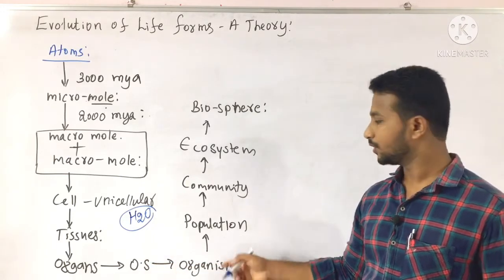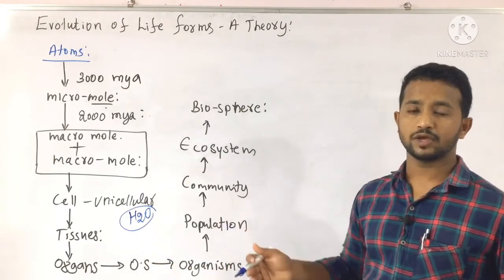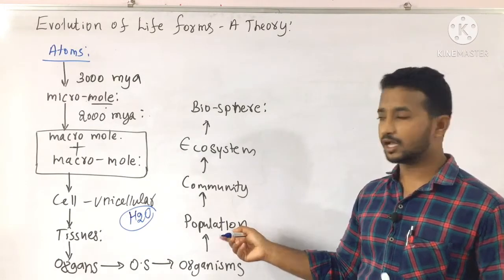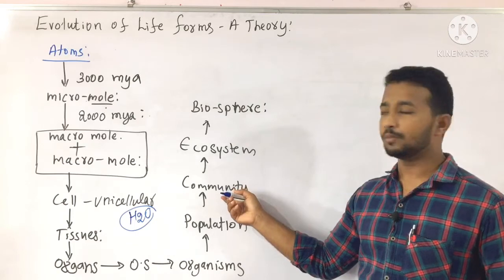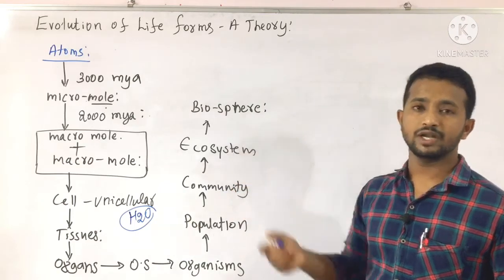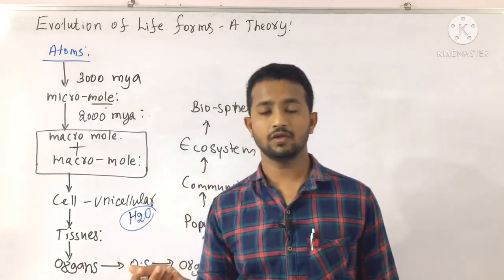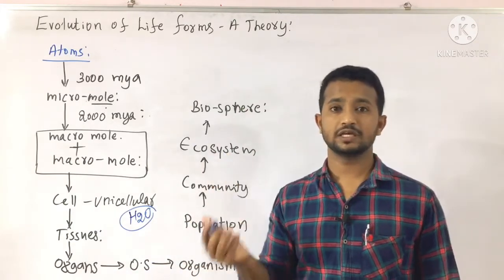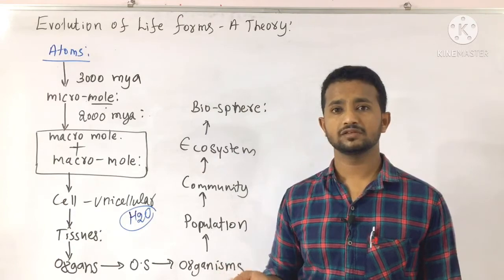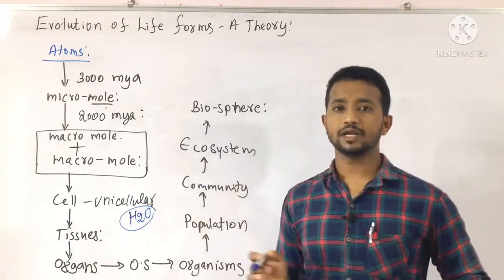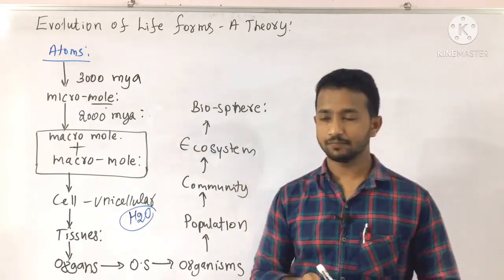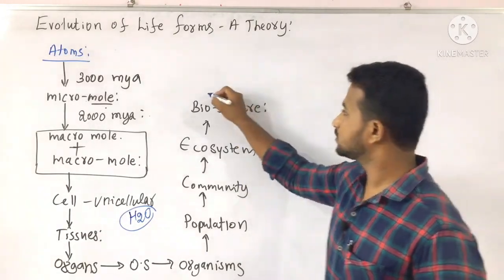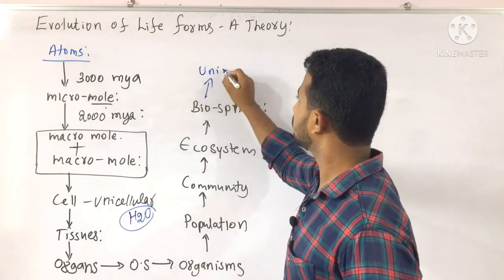Finally in an organism, 2, 3, 4, 5 organisms result in the population. 2-3 populations aggregate in a community. Community is present in the ecosystem. Nowadays we have different ecosystems. Desert ecosystem is present, and also marine ecosystem, terrestrial, grassland, oceans, lakes. Individually they are categorized as a particular ecosystem, and such ecosystems are present in the whole biosphere, which continues as a universe.